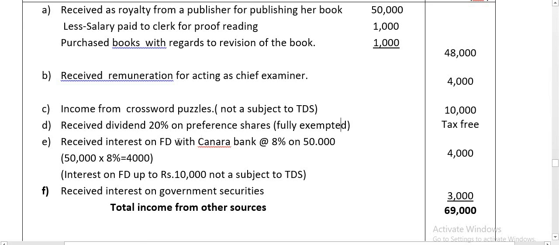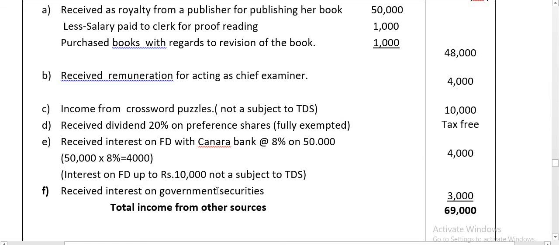Next, interest on FD with Canara Bank at 8%, 50,000 given, 50,000 into 8%, 4,000. Interest on FD of more than 10,000 is subject to TDS of 10%, but here interest on FD we received only 4,000, so it is not subject to TDS, directly taxable.